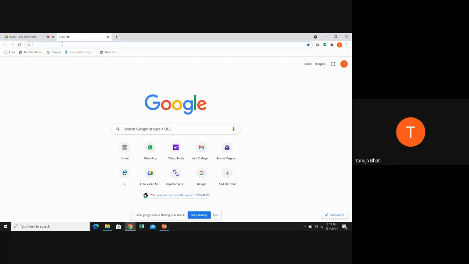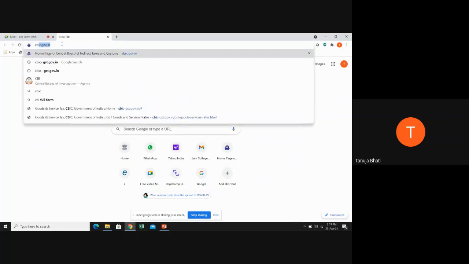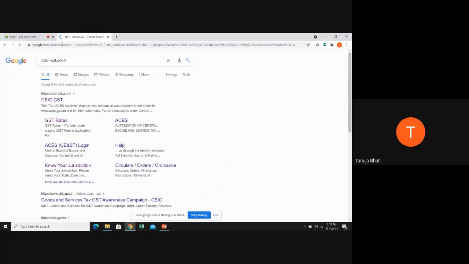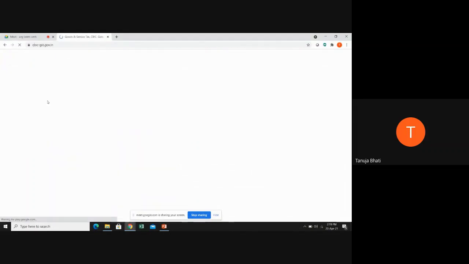Now, how do we find that out? Simply go to this site, that is CBIC. CBIC is nothing but the Central Board of Indirect Taxes and Customs, cbic-gst.gov.in. This is a practical aspect. It is not in your book, students. Just for you all to understand better, I'm showing you this. So just go to this site.